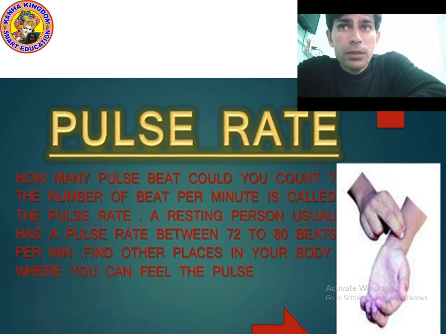So the number of beats that you feel per minute is called pulse rate. A resting person usually has a pulse rate between 72 to 80 beats per minute. If you are just relaxing, sleeping, not doing any work, then your pulse rate will be 72 to 80. But if you are running, then your pulse rate will increase.